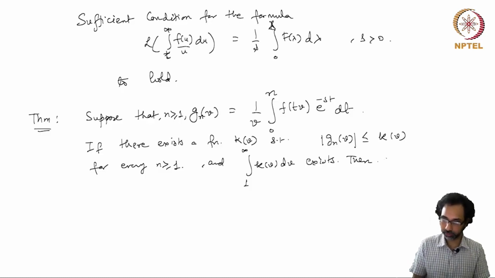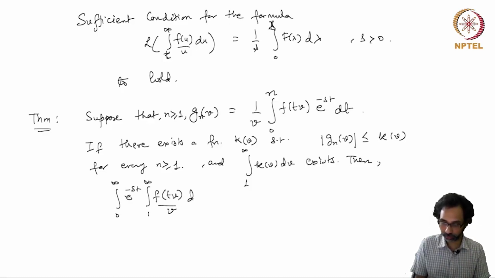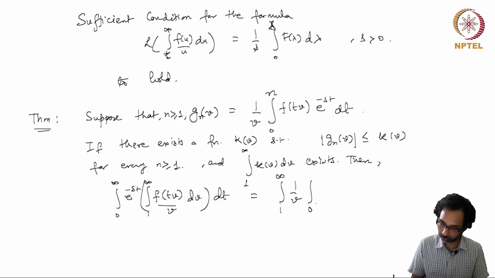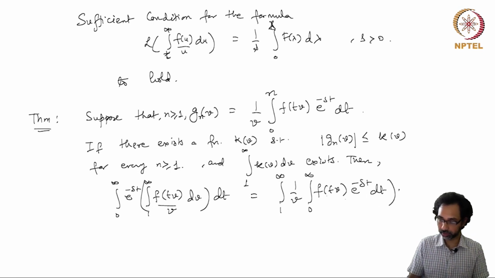then we can say that the integral from 0 to infinity of e^(-st) times the integral from 1 to infinity of f(tv) over v dv dt is equal to the integral from 1 to infinity of 1 over v times the integral from 0 to infinity of f(tv) e^(-st) dt dv.